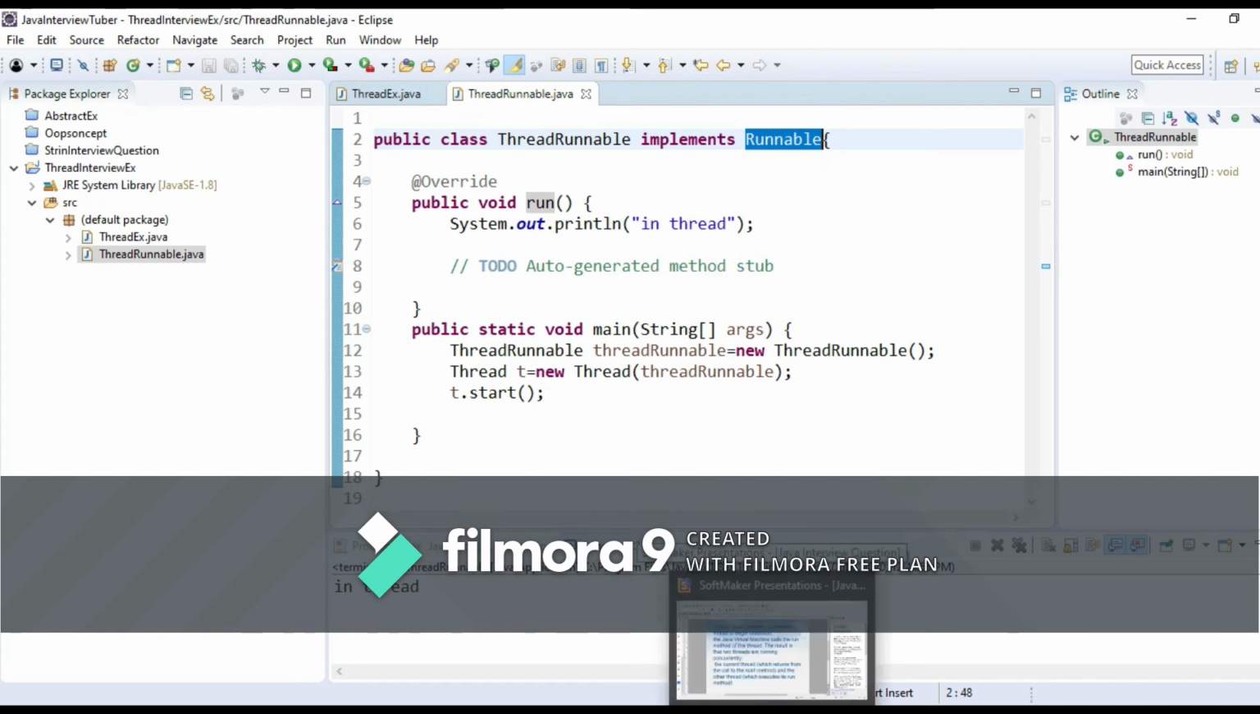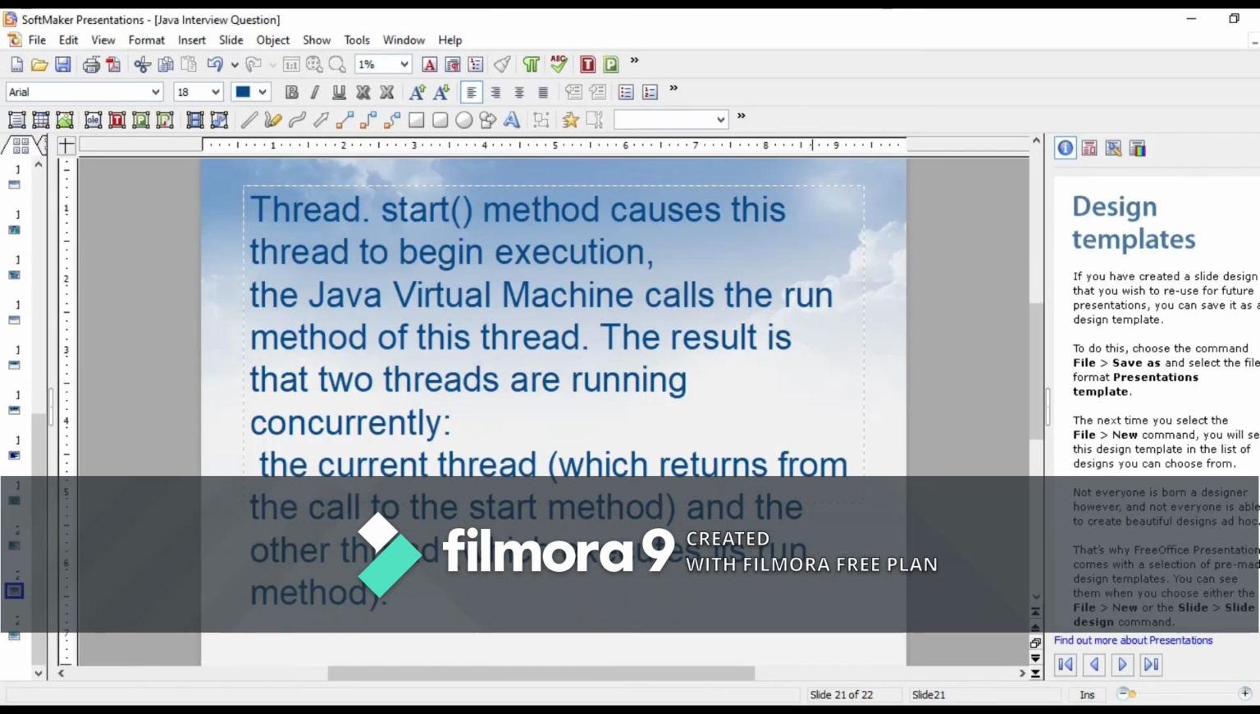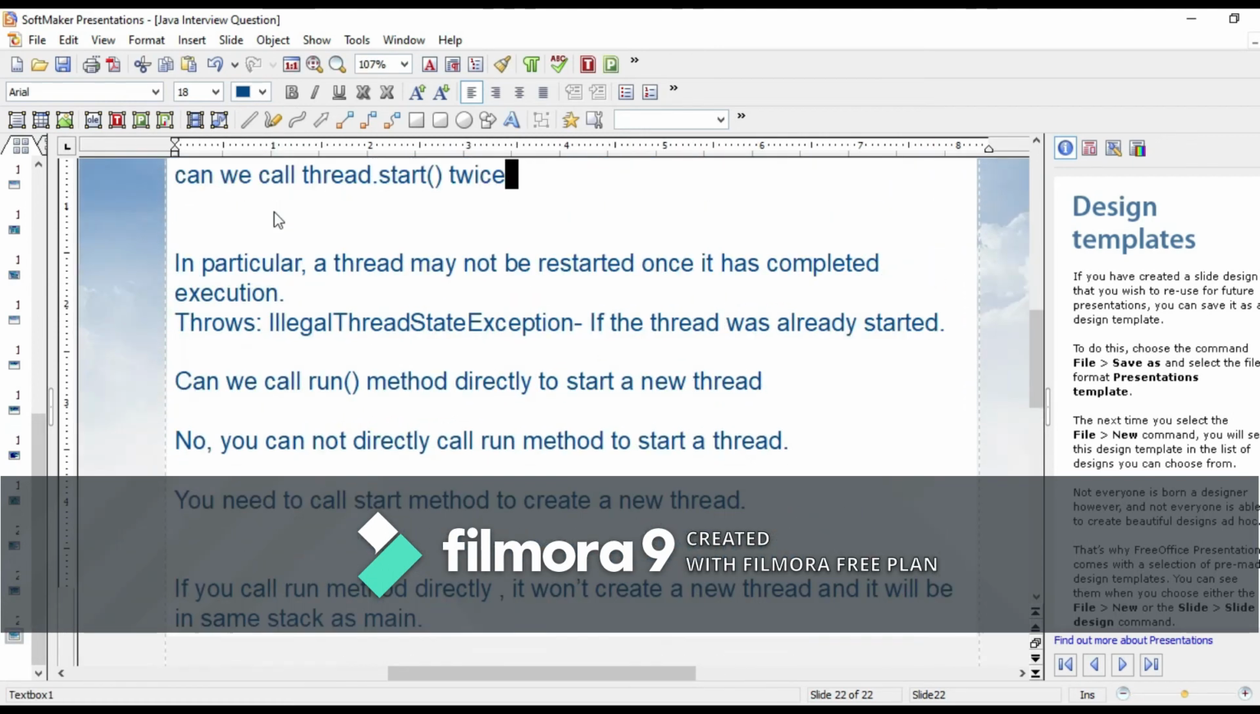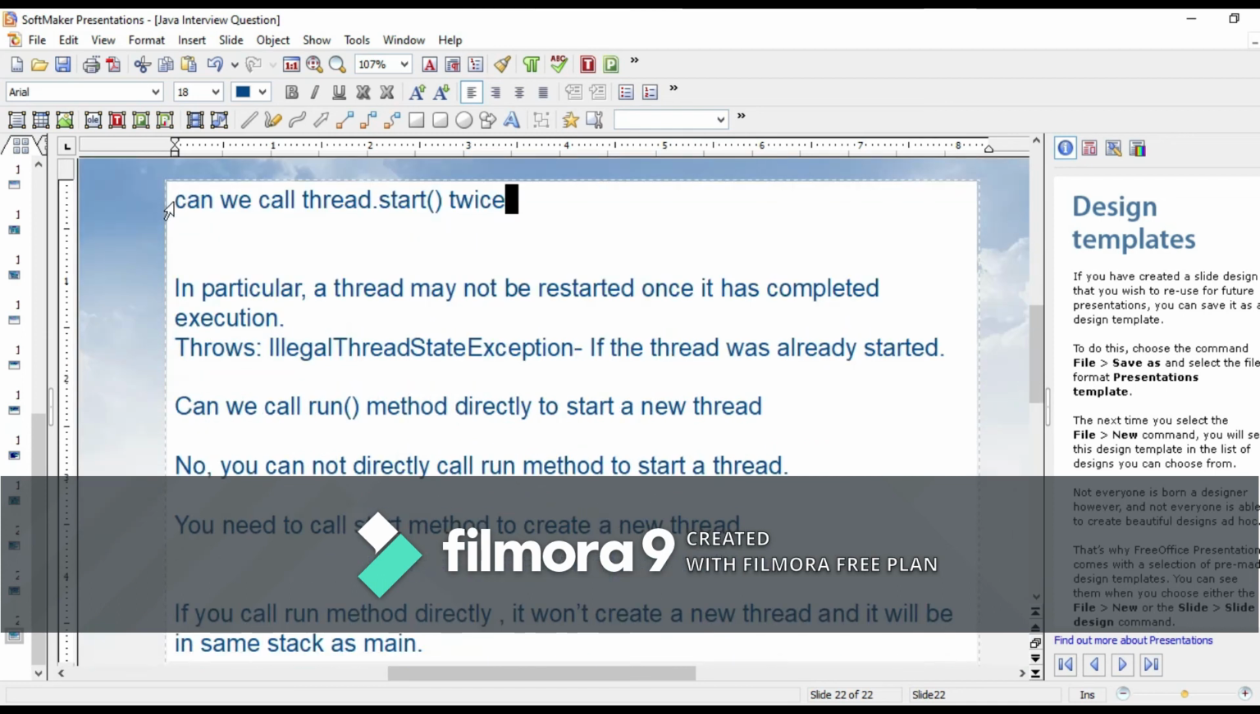I'll discuss other interview questions which are asked in thread. They are, can we call thread twice? So this is also an important question asked in Java. Can we call thread.start twice? No, we can't. If we call thread.start twice, it will throw illegal thread state exception, because a thread is already started and we are again calling thread.start. So it will throw this exception.